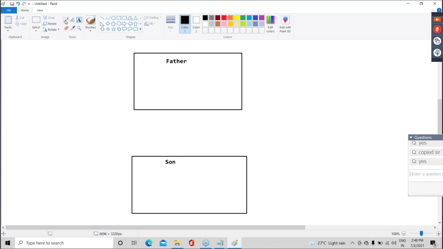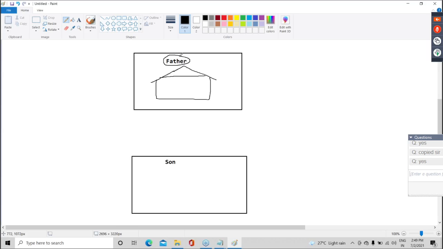See, father has a property: a 2 BHK flat. Is everyone getting my point? I'm just making a rough diagram. So let's say this is one house, one 2 BHK flat. This is the property owned by father.